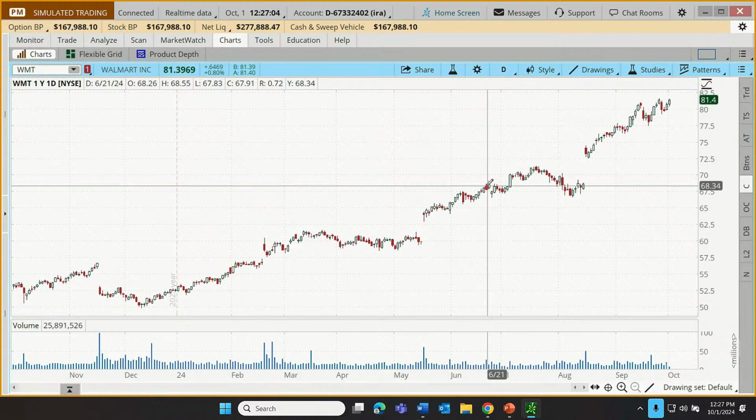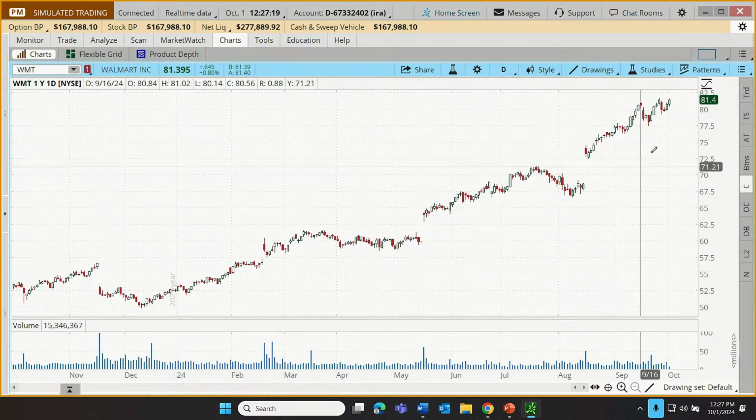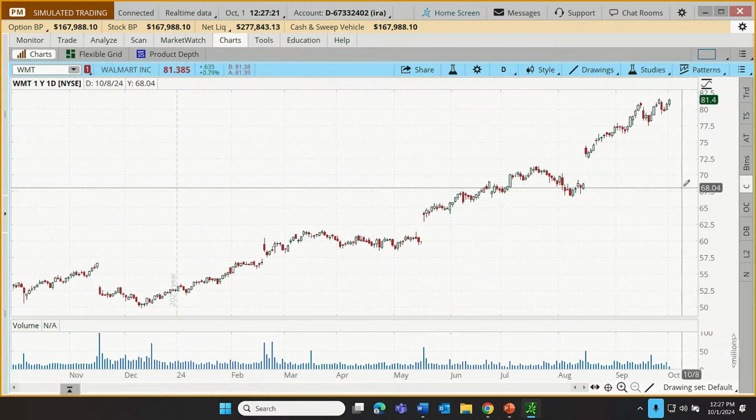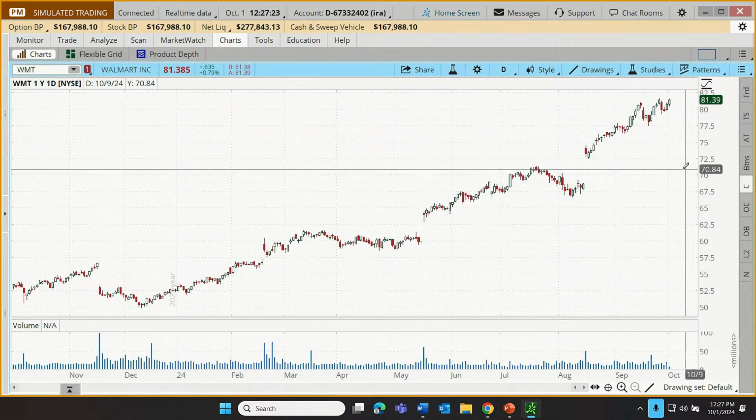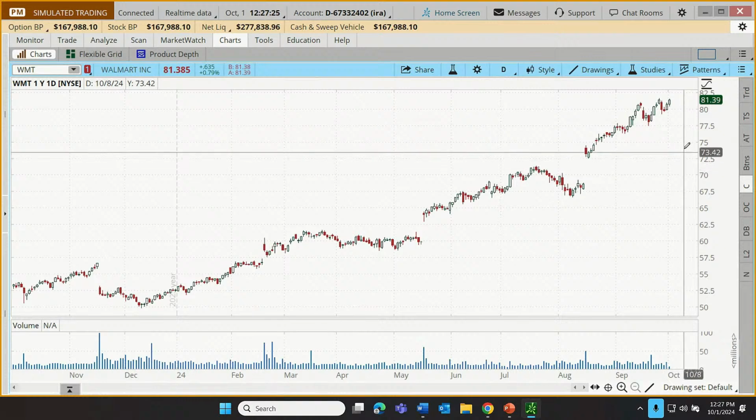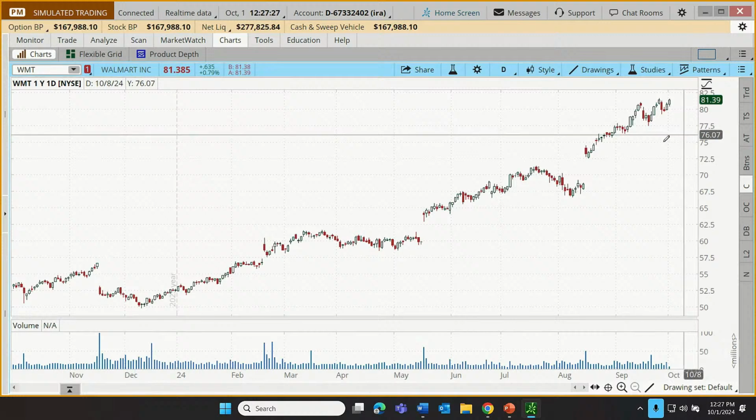The opening price was 68.26. The high was 68.55. The low of 67.83. Close of 67.91. The range from high to low, 72 cents. And then we have that Y value again. Once again, that Y value is as I move up and down my chart. Notice if I move over here, you'll see a number that's following my cursor. That's just showing me where I've positioned my cursor.